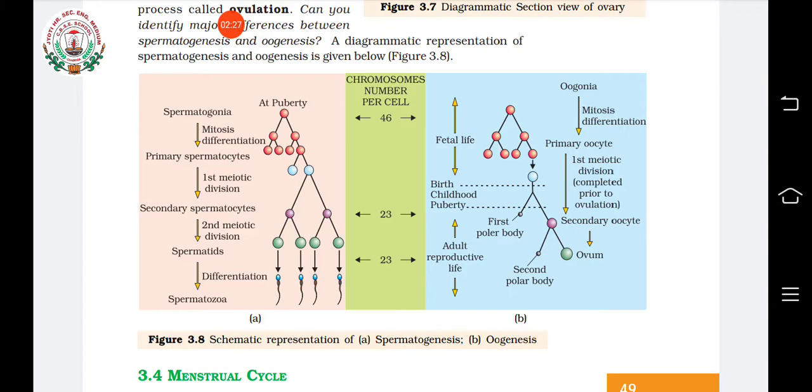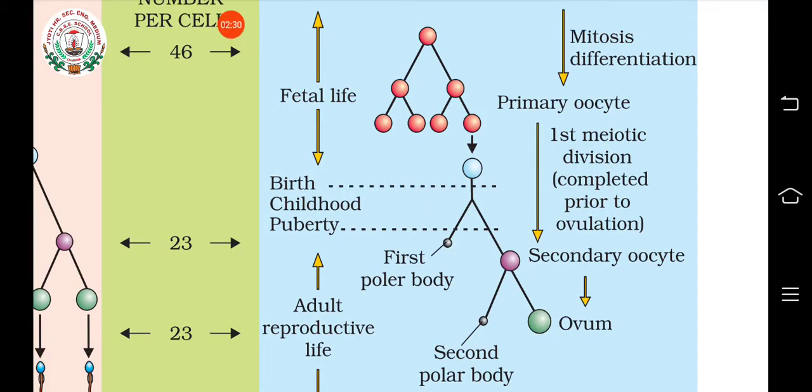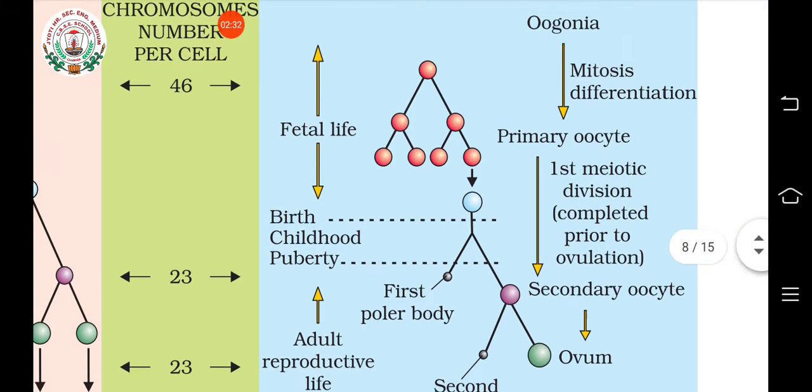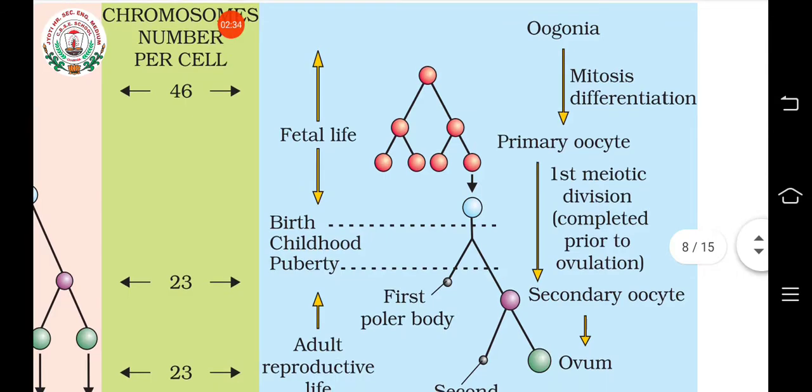So some of the oogonia in the ovary undergo what? Mitosis. And then what happens? Some of them start entering into the meiosis stage, and in the first meiotic division, in prophase 1 itself, the division gets arrested, and these cells are known as primary oocytes.